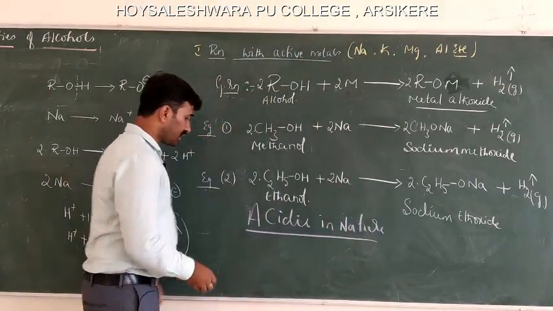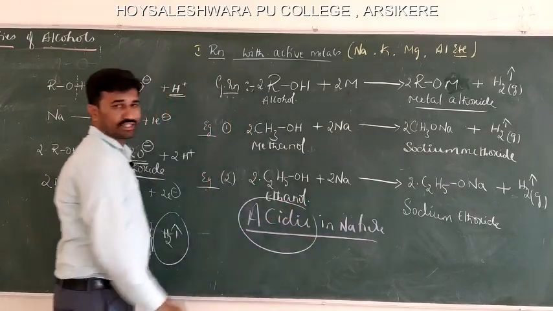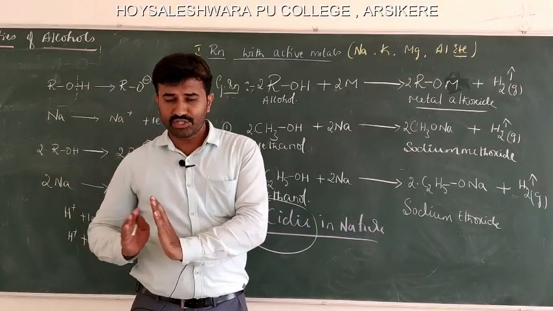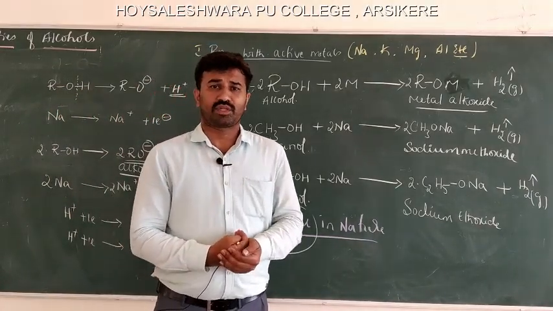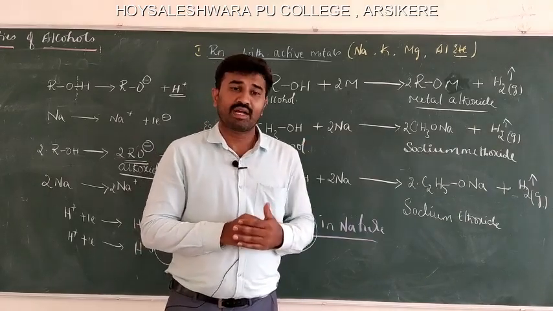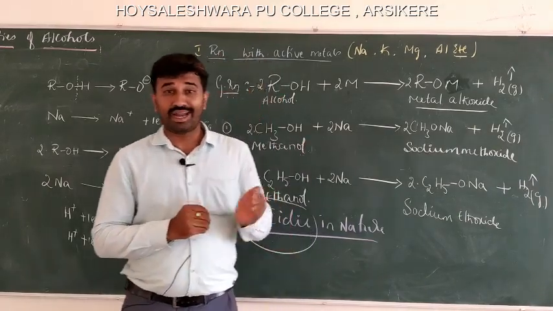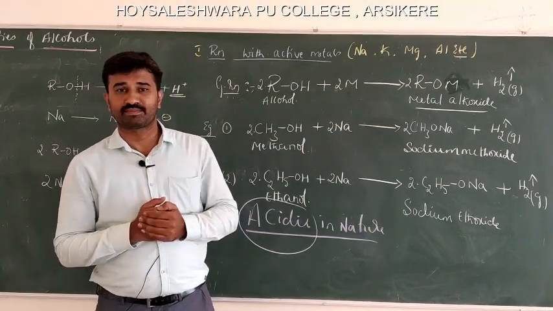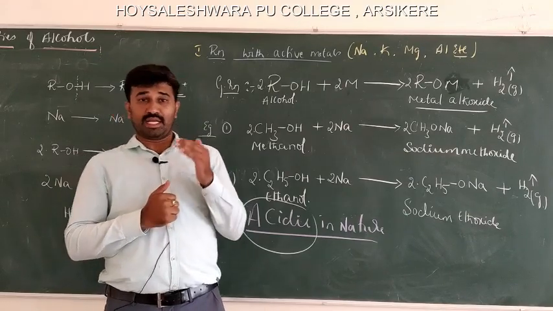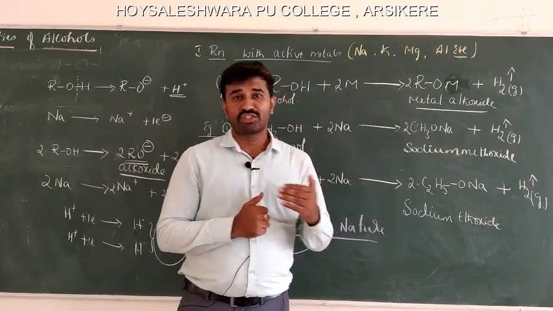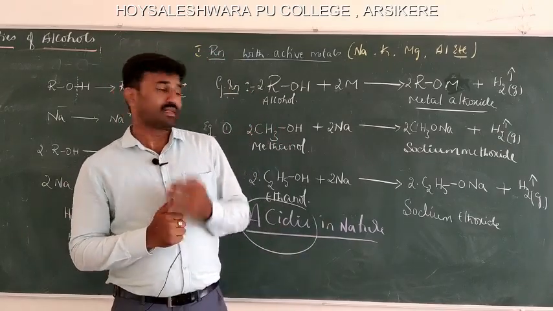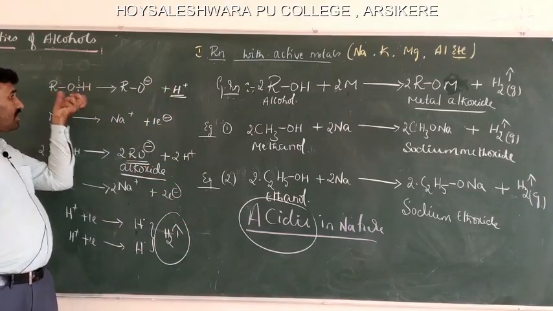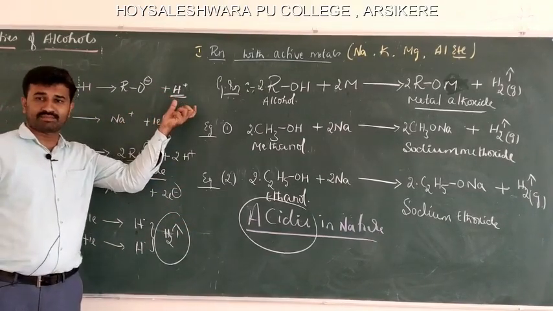This reaction shows that alcohols are acidic in nature. We know that acidic means the substance should give off the proton. Yesterday itself I discussed that alcohol acts as a Bronsted acid. Bronsted acids are the substances which give off the proton. So alcohols are acidic in nature. Here you can see that the alcohol is giving off the H plus.